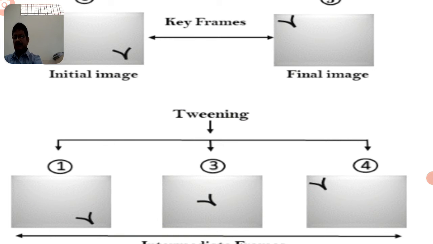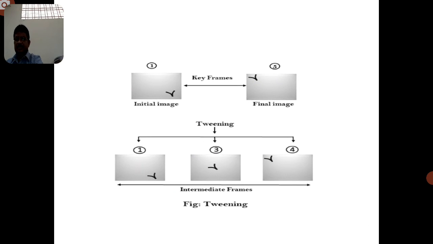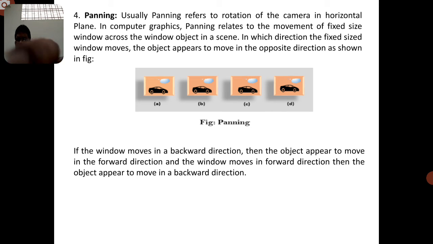That means there are some frames in between, and we can set that particular image into one frame. So whatever the sequence of frames is, that is the tweening. Tweening is nothing but some frames in between the initial image and the final image. So this is a very important one.